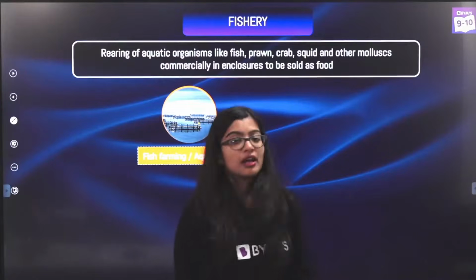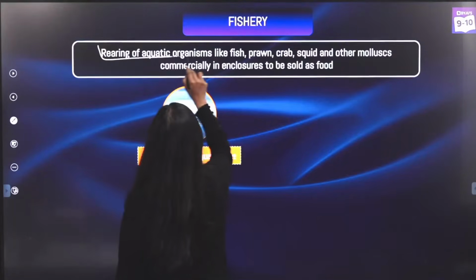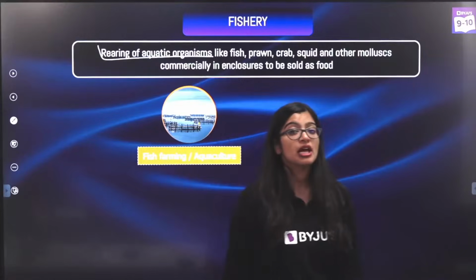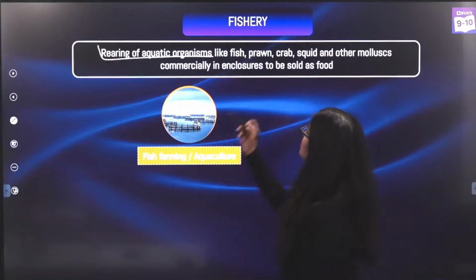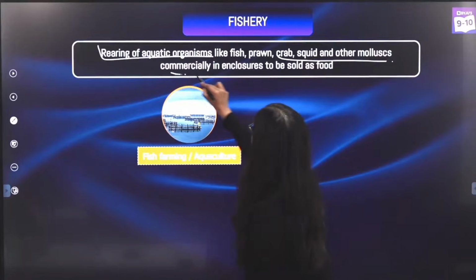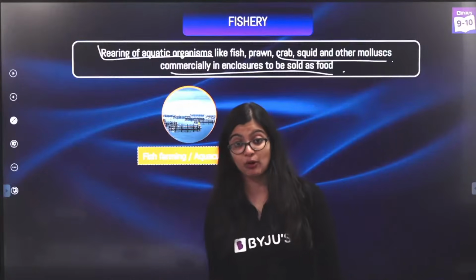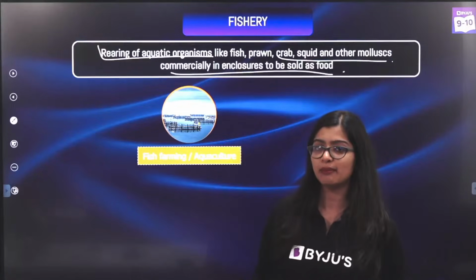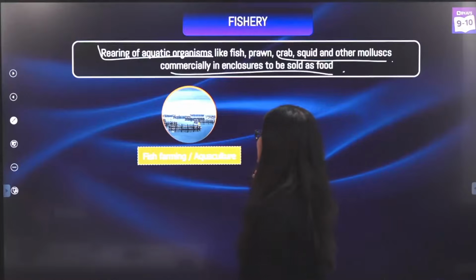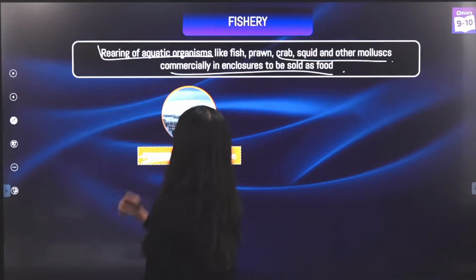Now, in the case of fisheries, there is rearing of aquatic organisms, because apart from fishes, we also consume crabs, squid and other mollusks. They are commercially grown, or provided at a large scale and sold in the market. Now, aquaculture, I'm erasing fish farming from this because it could be misleading.